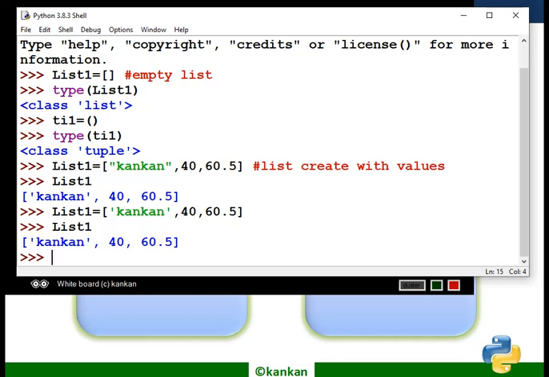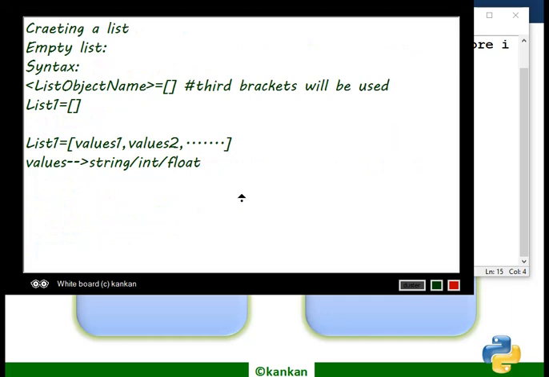Now unpacking the values of a list. Unpack means you need to display the value, you need to use the value as per your requirement. This is list unpack.